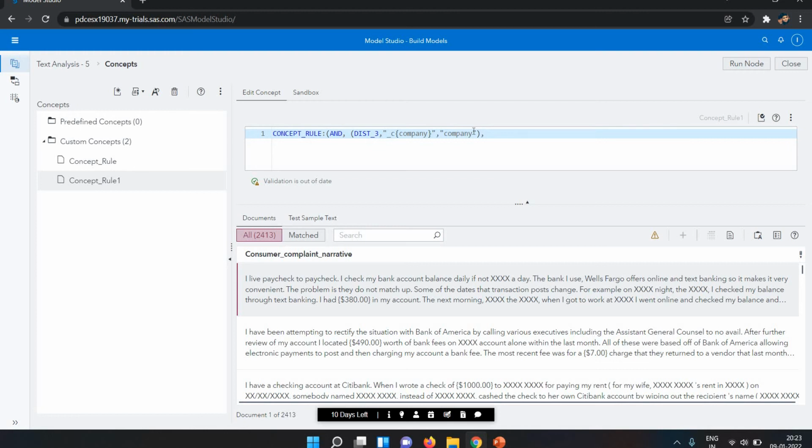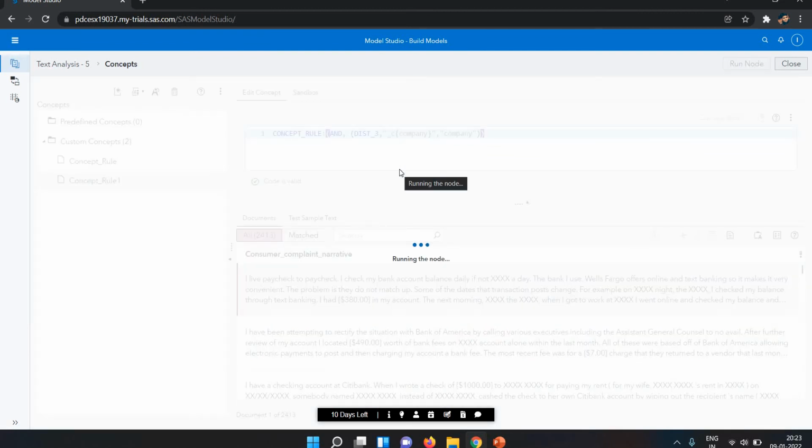So if I close it and run it, let's see, the validation code is valid. Now I run it.